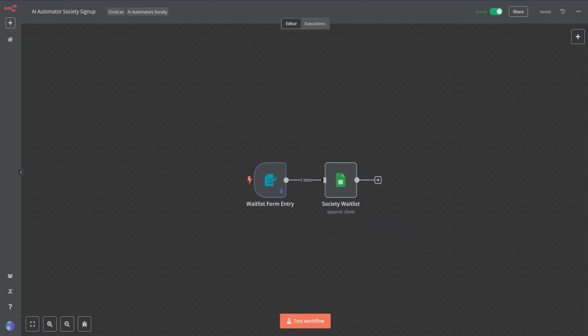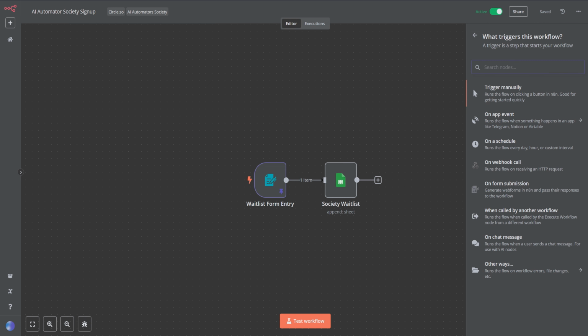For that community, I needed to have a simple waitlist automation that would gather in the names as people filled them out in a form, because a form trigger is one of the numerous ways that you can start an automation with n8n. And here's one of the wonderful things about n8n. As far as I know, there's no limit on the number of triggers that you can have on an automation. So there may be times when you want to trigger an automation manually. There may be times when you want to do a schedule, but other times when you want to do it off the schedule whenever you need to.